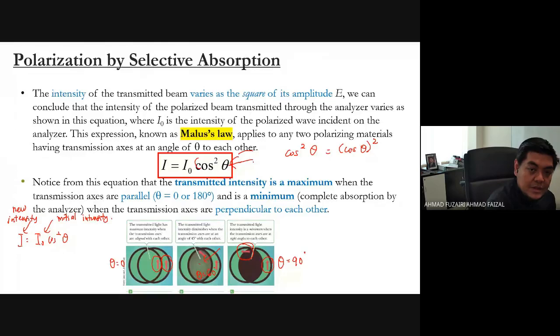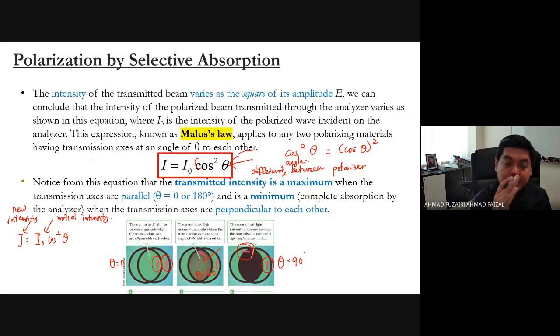Please read carefully: theta is not just the analyzer's angle. Theta is the different angle between the polarizers.